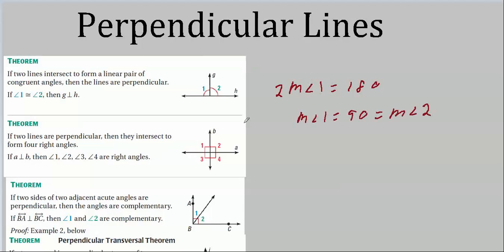Very simple. I bet if somebody told you these two angles are equal and that's a straight line, what do you think? I think you would probably, without doing any equations at all in your head, realize that these are both 90-degree angles and G is perpendicular to H. Down here, if two lines are perpendicular, then they intersect to form four right angles. Wow, that's almost a definition of perpendicular. But again, I don't think you'd have any trouble spotting the truth of this.